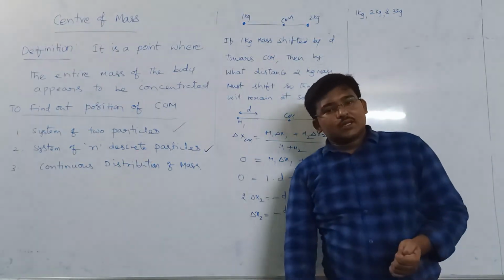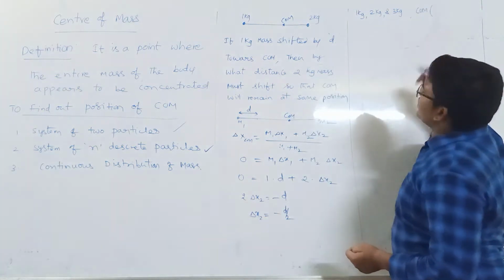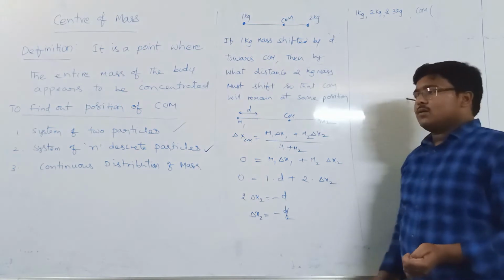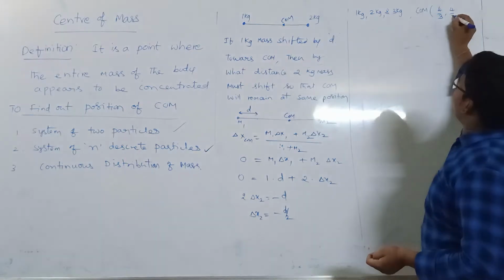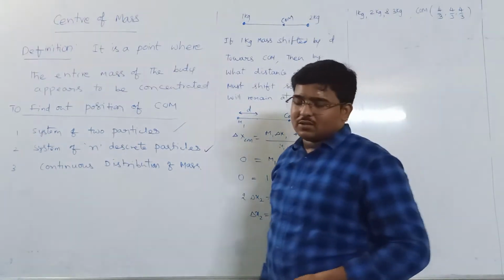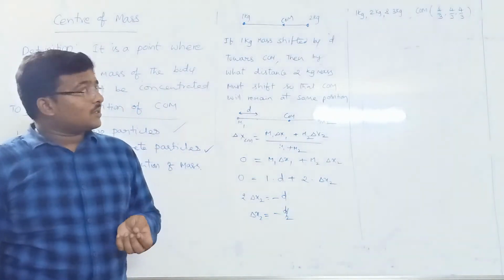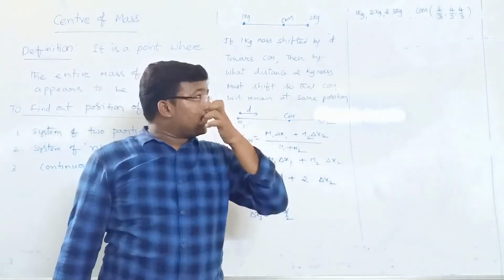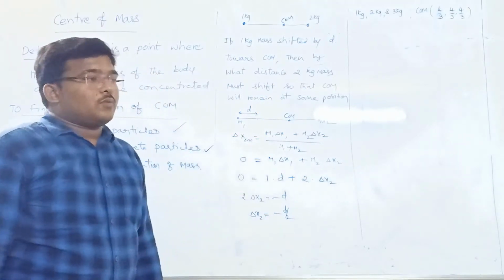Their center of mass is somewhere like 4 by 3, comma 4 by 3, comma 4 by 3, somewhere in the space. So the center of mass of 3 particles 1 kg, 2 kg, 3 kg is at 4 by 3, 4 by 3, 4 by 3.